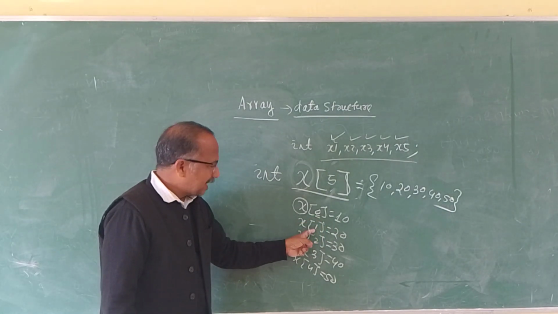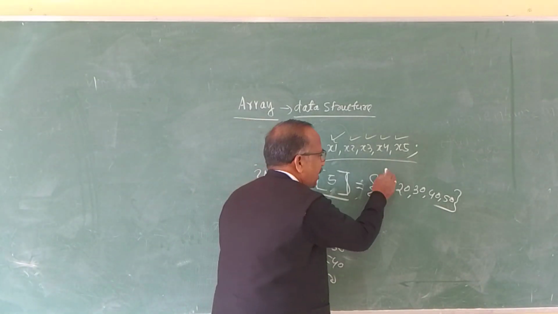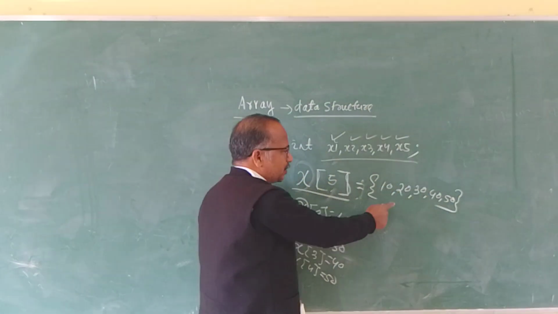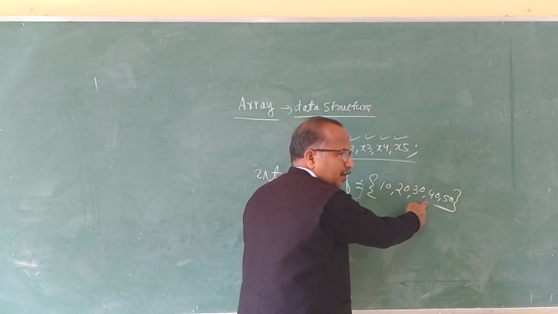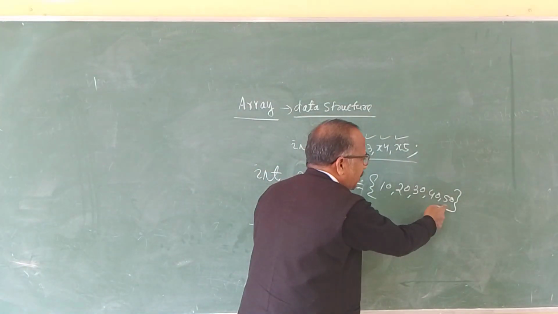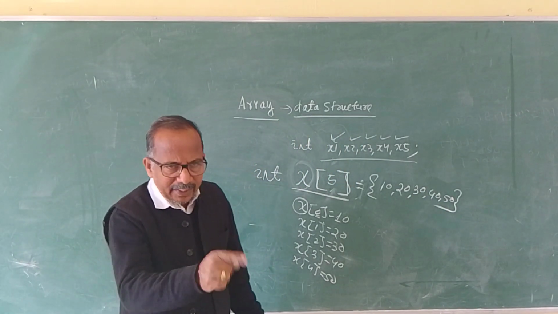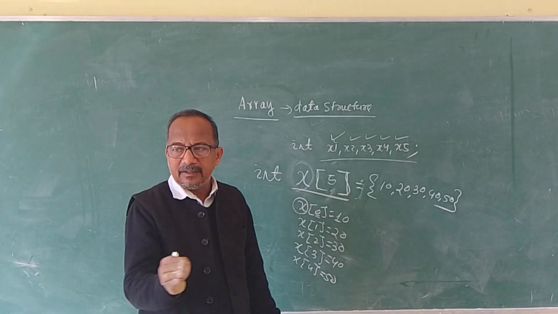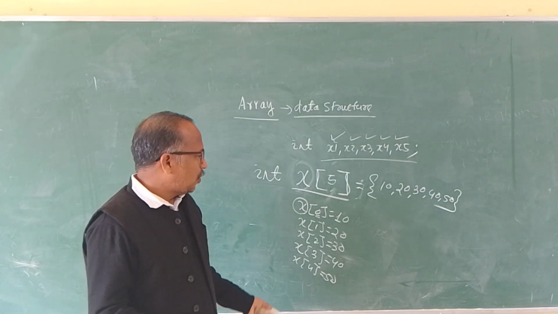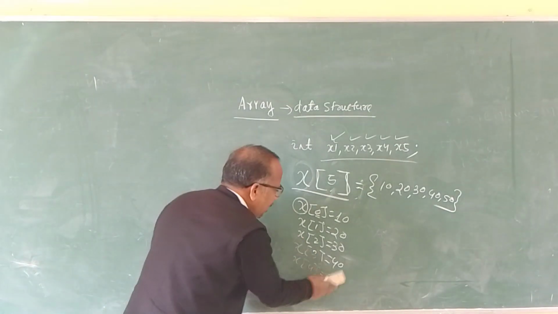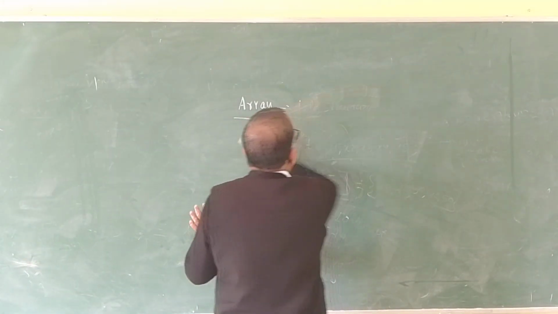Then the second element is the first element. So x1 means the second value. x0 means the first value, x1 means the second value, x2 means the third value, x3 means the fourth value, and x4 means the fifth value. So in this way we represent the elements in the array. Is it clear or not?